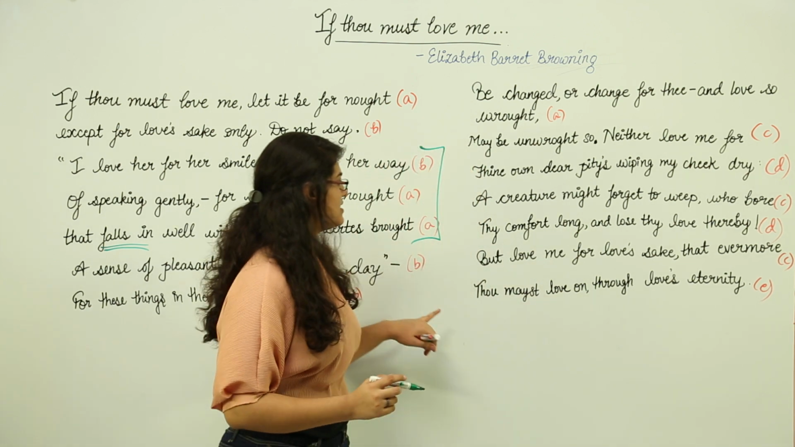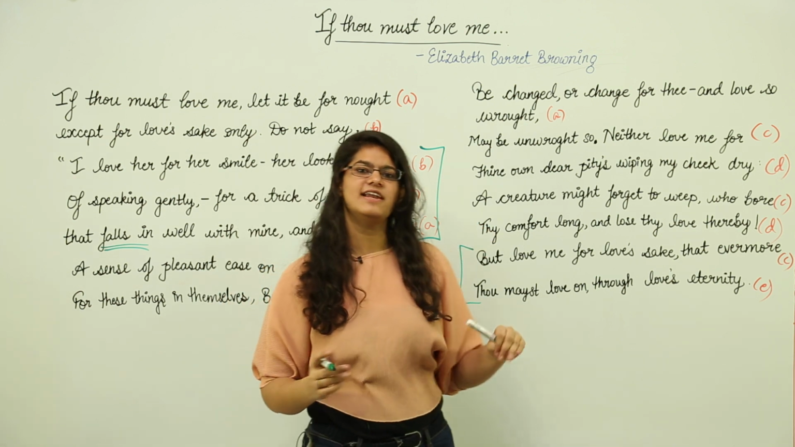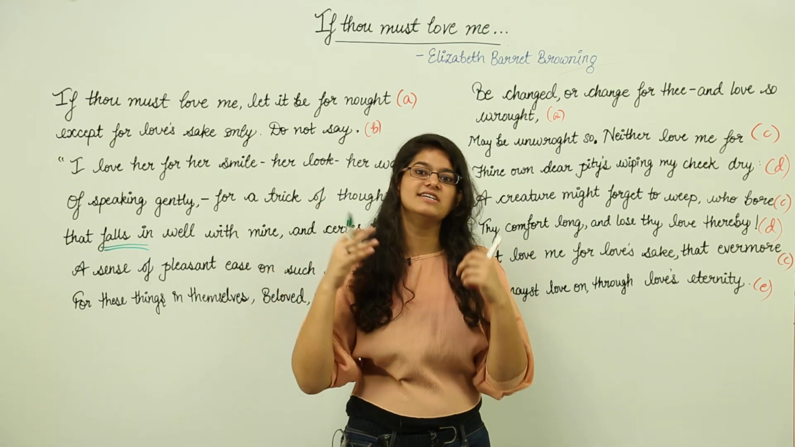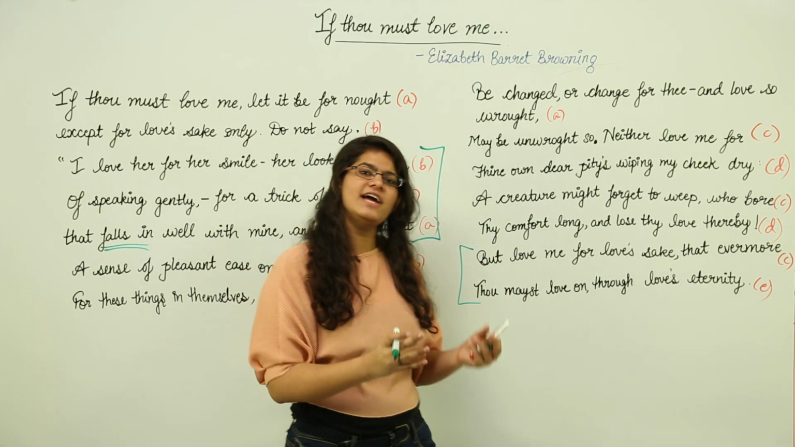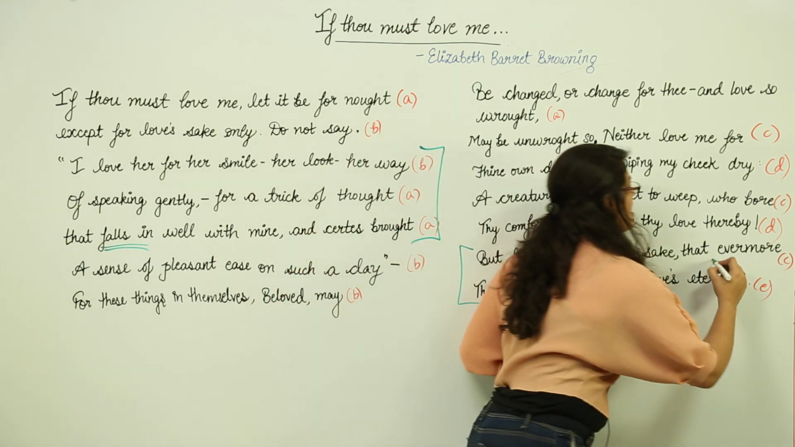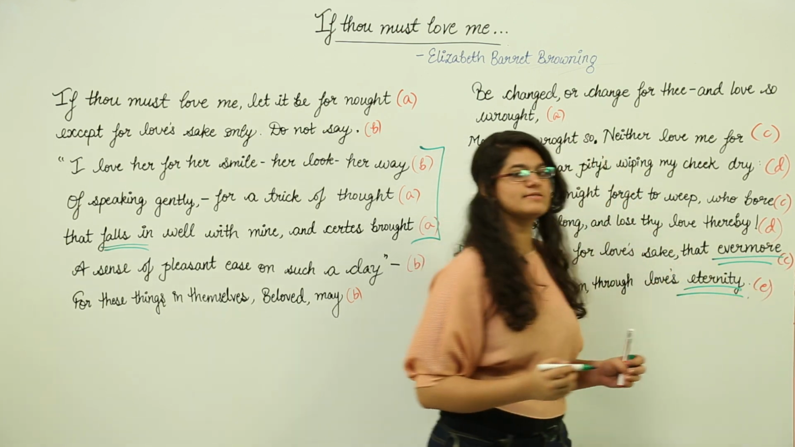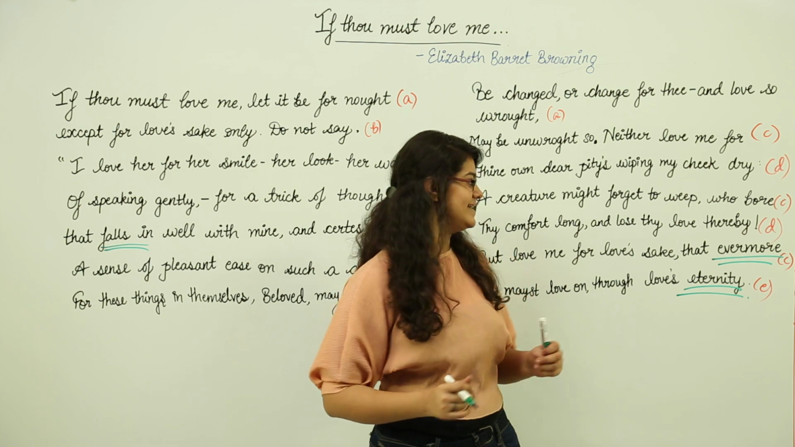Next we have hyperbole. That is used in lines 13 and 14. Here we see that she asks for a love that lasts beyond eternity, that lasts forever. That is not only and only for love's sake, but that is unconditional. So here she uses words like evermore and eternity, which shows us the presence of this very poetic device.